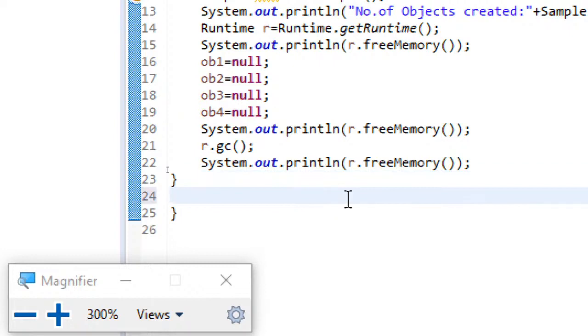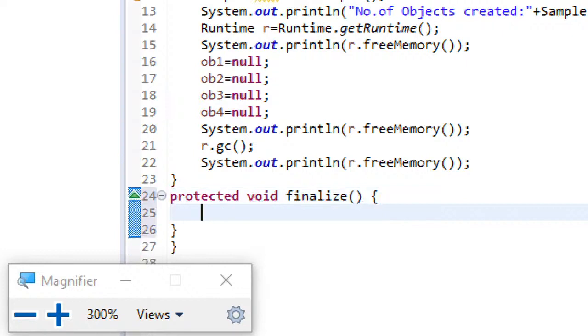We have a method called finalize. Its signature is something like this: protected void finalize. So what is the purpose of this finalize method? The purpose of this finalize method is, whenever the object is about to be destroyed in the heap, then this finalize method will be executed.